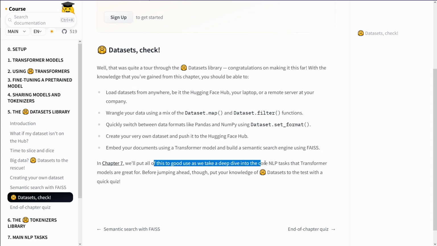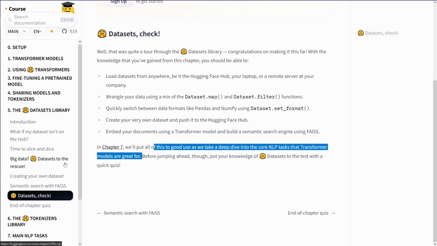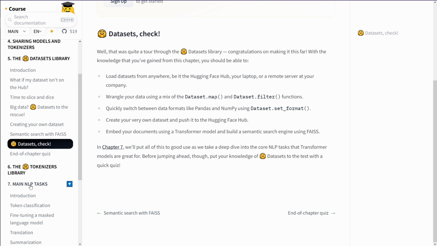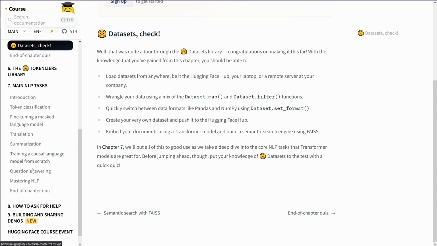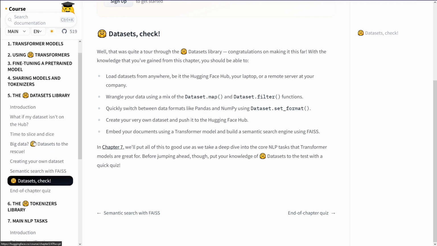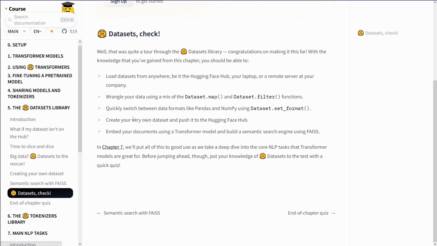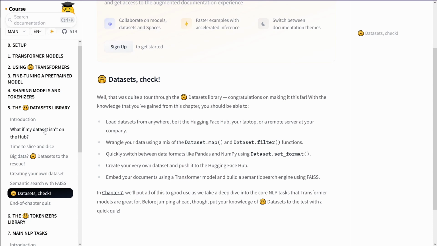But it's a good use and take a deep dive into the task, the transformer models. Hey, in chapter 7, we go to the transformer models. Main NLP tasks. Yes, this is it. Token classification, fine-tuning a masked language model. Yes. Here is where the music is playing. Yes. Okay. This is just for the introduction. I mean, personally, I would say, this data frame, this dataset here.